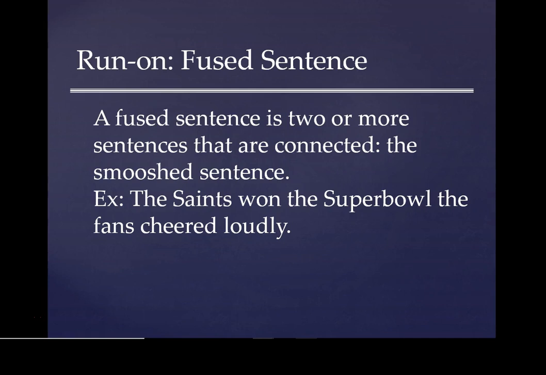Example: The Saints won the Super Bowl the fans cheered loudly. In this sentence, two sentences are actually pushed together to make one sentence because the capital T begins the sentence and I have one end punctuation only, but I actually have two subjects and two verbs and they are smooshed together.